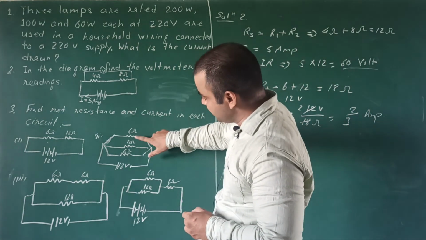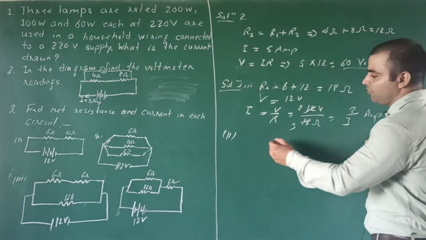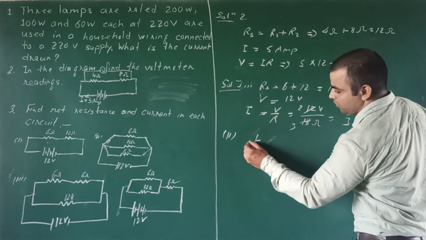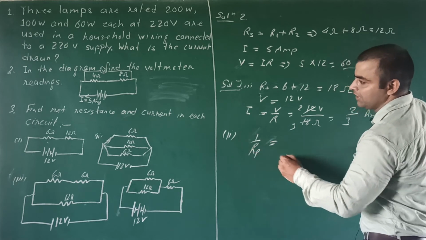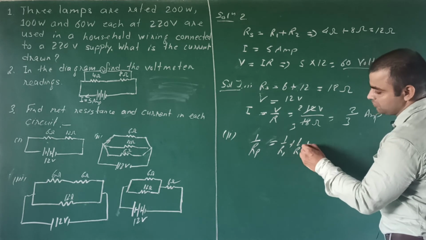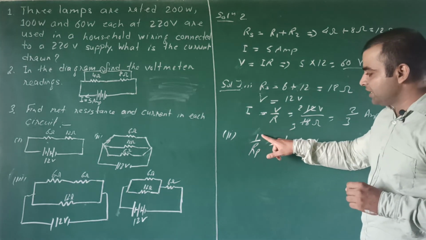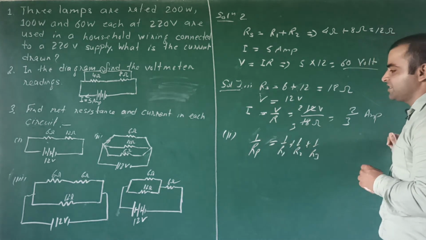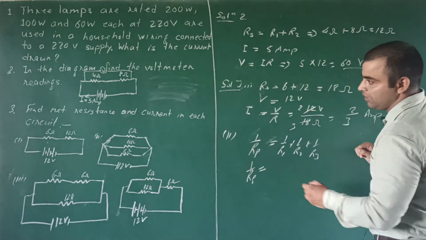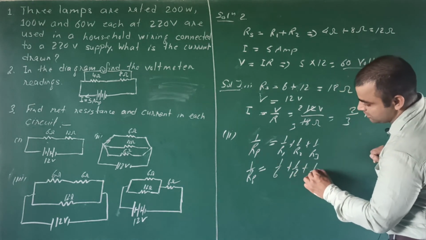in this diagram, 3 resistances are given and they are connected in parallel combination. And we know for the parallel combination, the net resistance will be reciprocal. This will be 1 by Rp and it will be 1 by R1 plus 1 by R2 plus 1 by R3. 1 by Rp will be equal to 1 by 6 ohm plus 1 by 12 ohm plus 1 by 6 ohm.